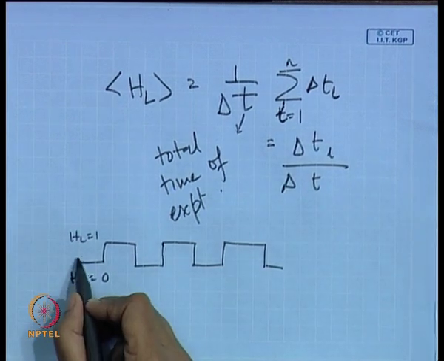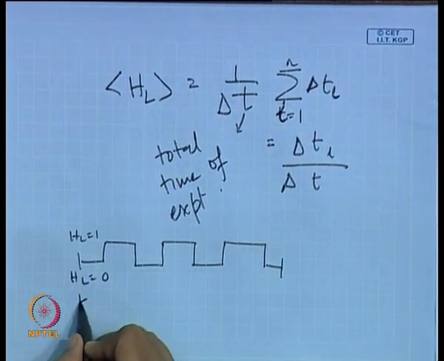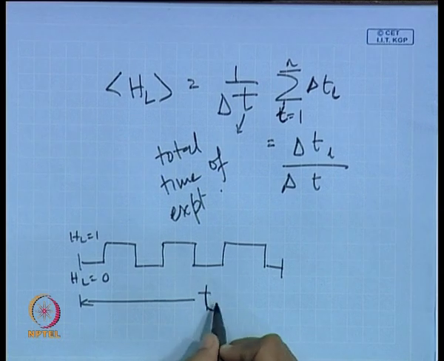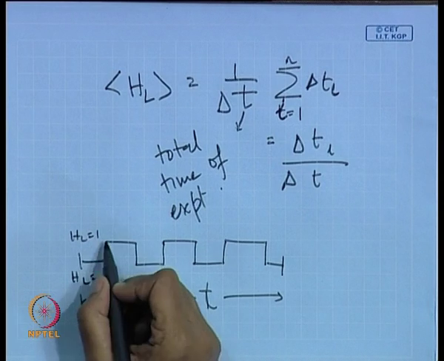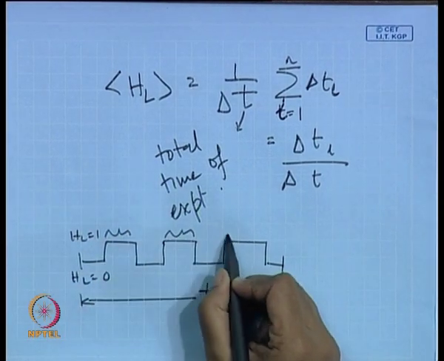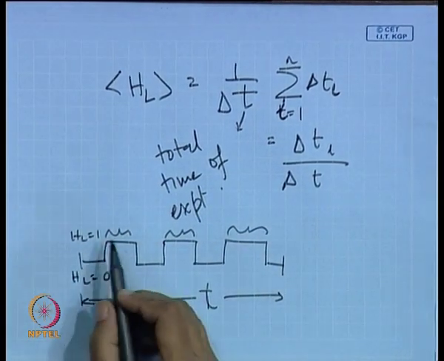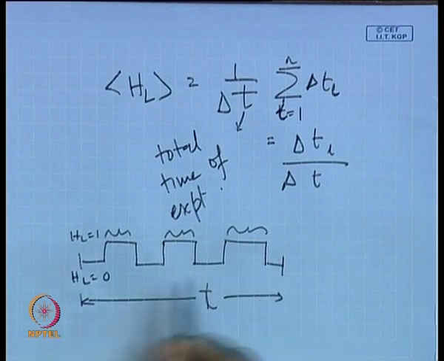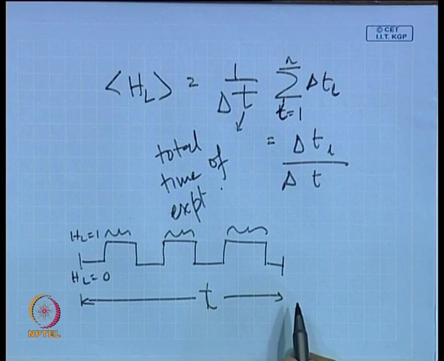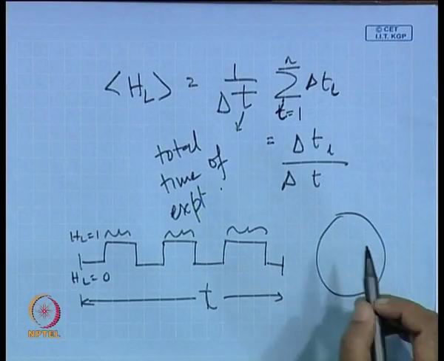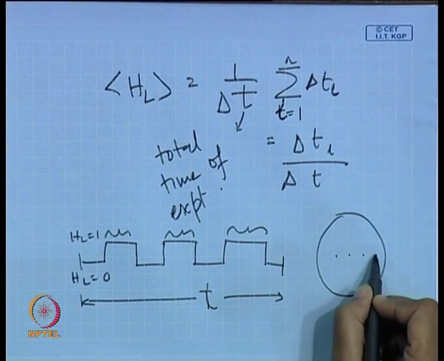So, you take the measurements over this entire time, which gives you the total time of measurement. Out of that you find out for how long H_L was equal to 1. This particular time divided by the total time gives you the time average void fraction, and say you know it at each and every point.